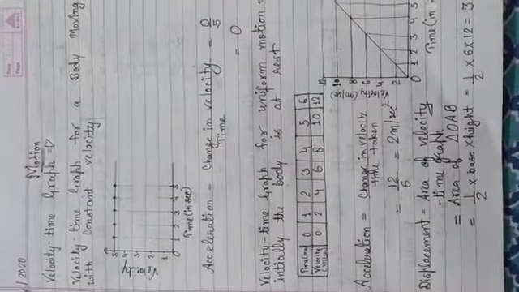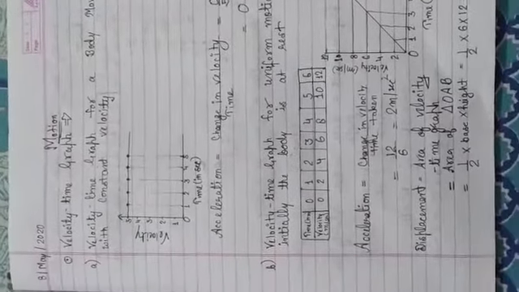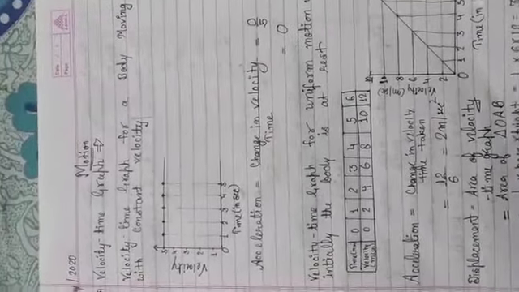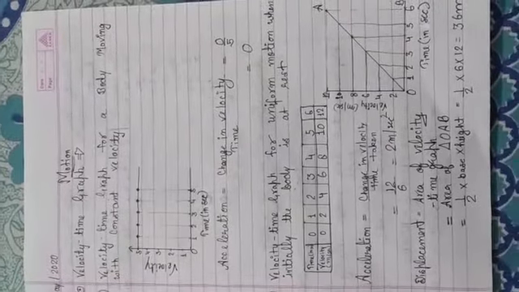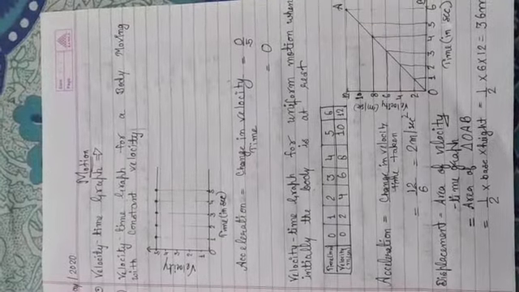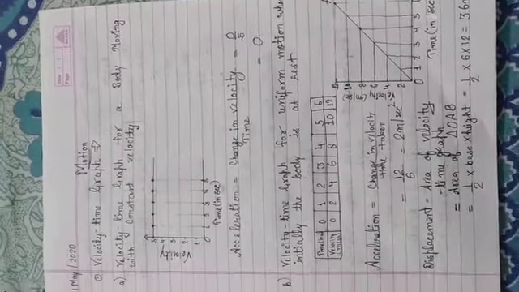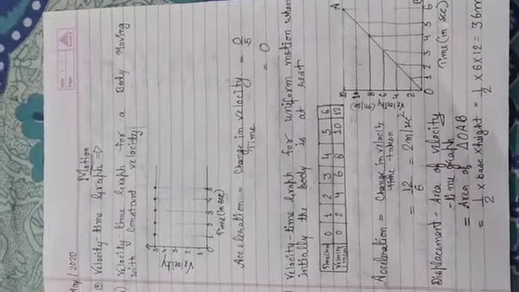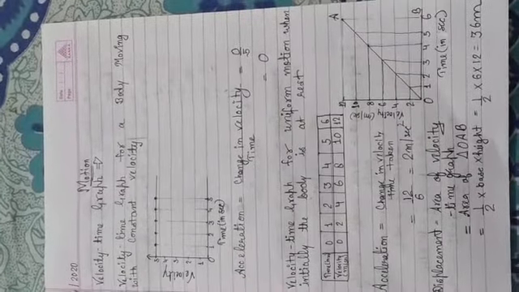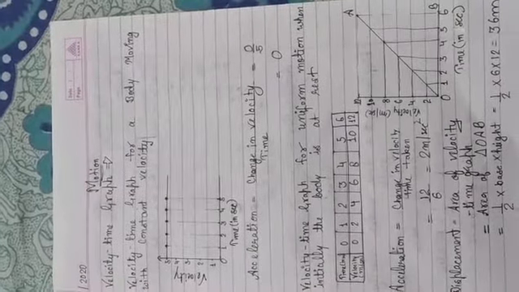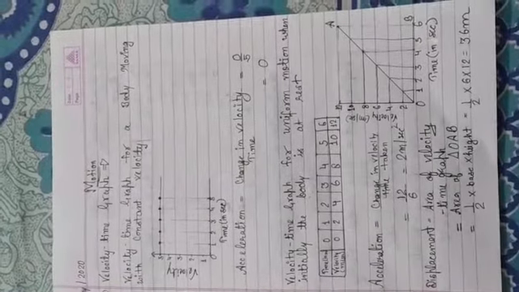One more thing, we can also find out the value of displacement from these graphs. This is a very important thing to remember, that with the help of these velocity time graphs or speed time graphs, we can find out the displacement or distance. The area covered by the graph will give you the value of displacement. कोई भी ग्राफ जितना एरिया घेरता है या कवर करता है वो वैल्यू आपको डिस्प्लेसमेंट की वैल्यू देगी.